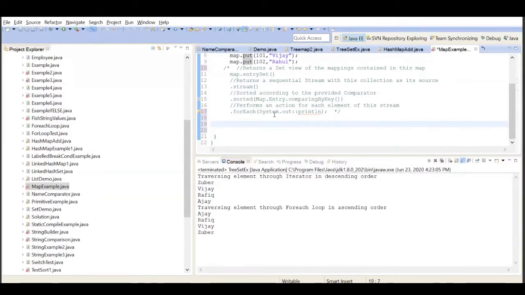Now I want to iterate a map. How I will iterate a map is a question. Normally what we were doing, we were using a for loop.